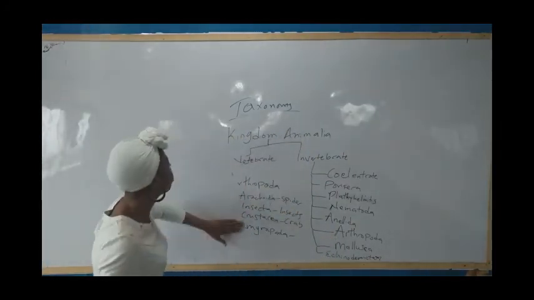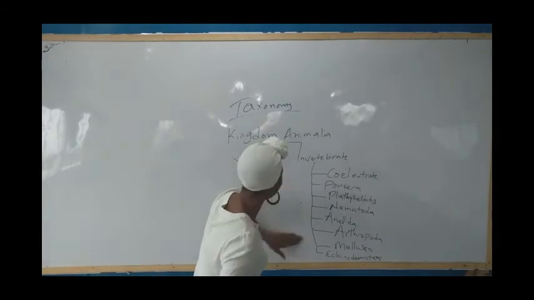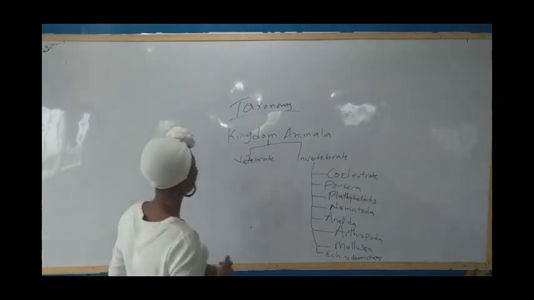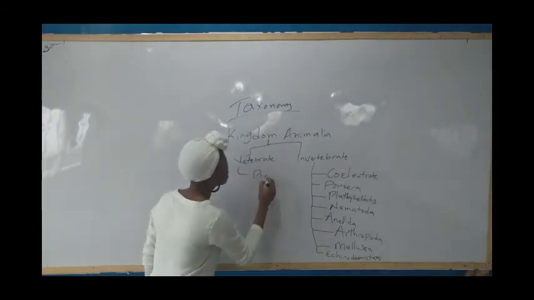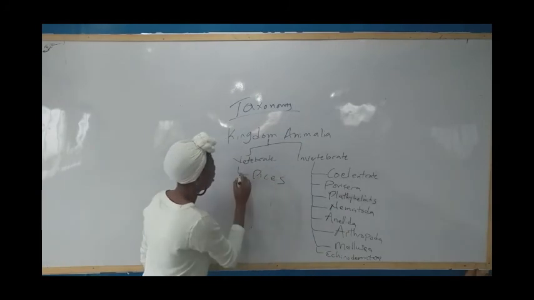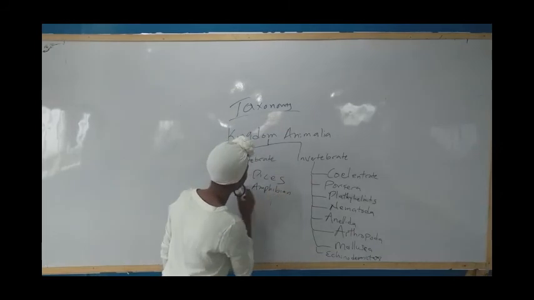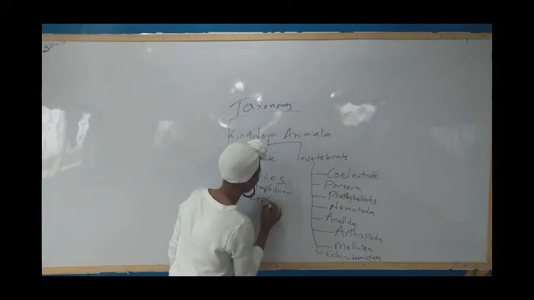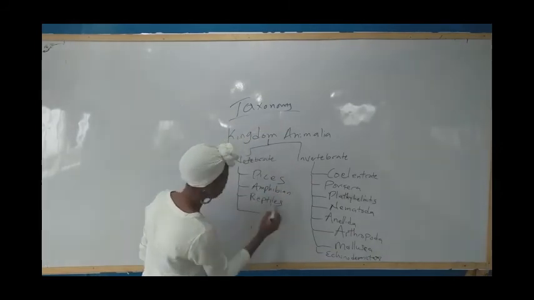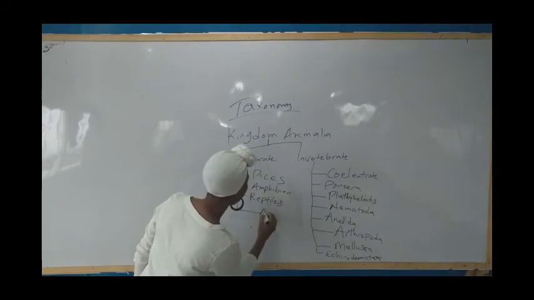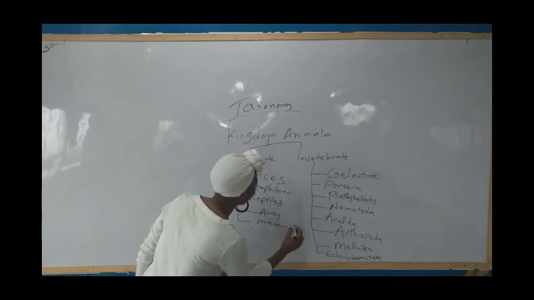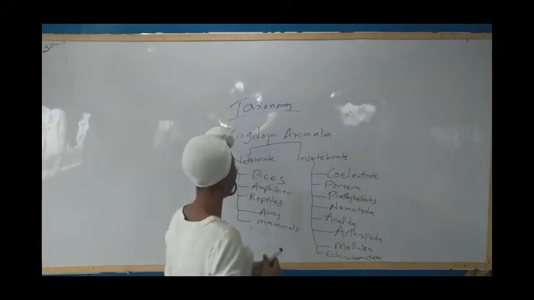So now let's move to vertebrates, also known as Vertebrata. Vertebrates are organisms with vertebrae, where we have the Pisces, the amphibians, the reptiles, the apes, and finally we move to the biggest of all, the mammals, where we have human beings.